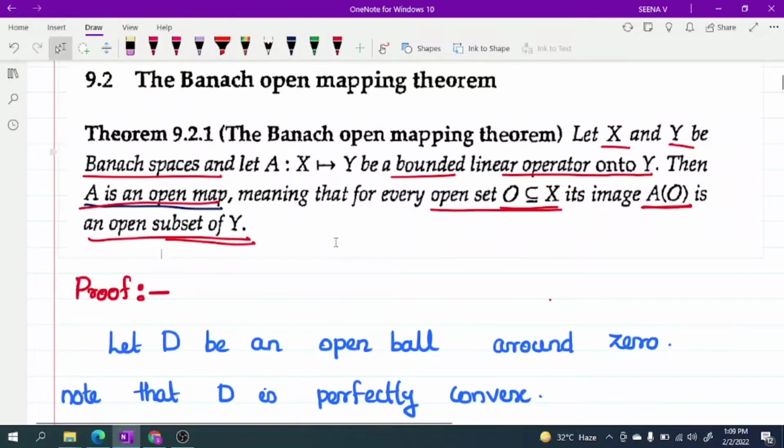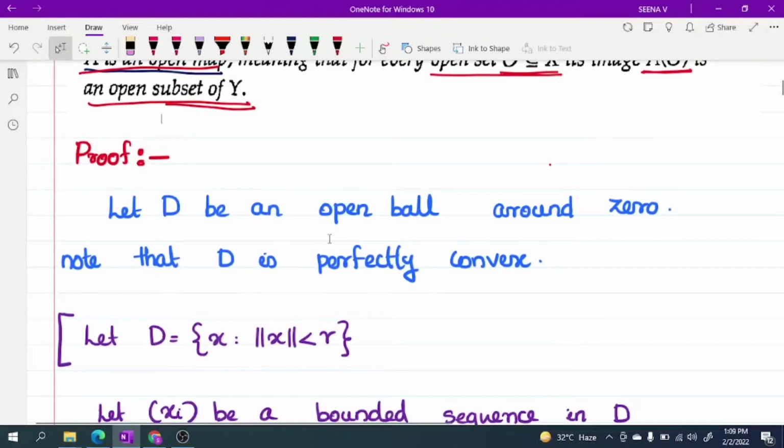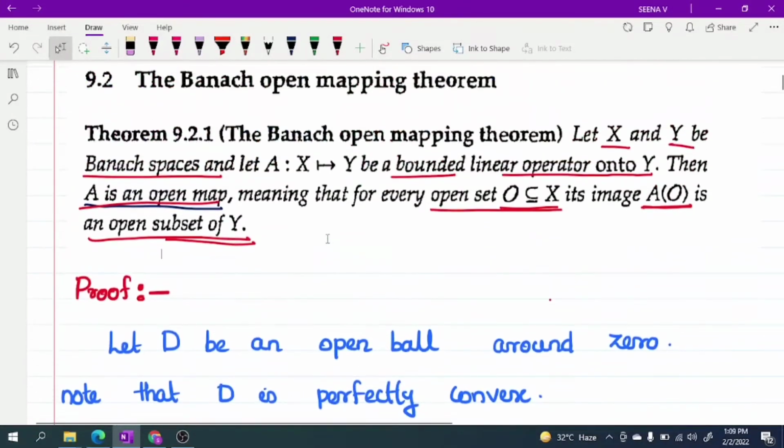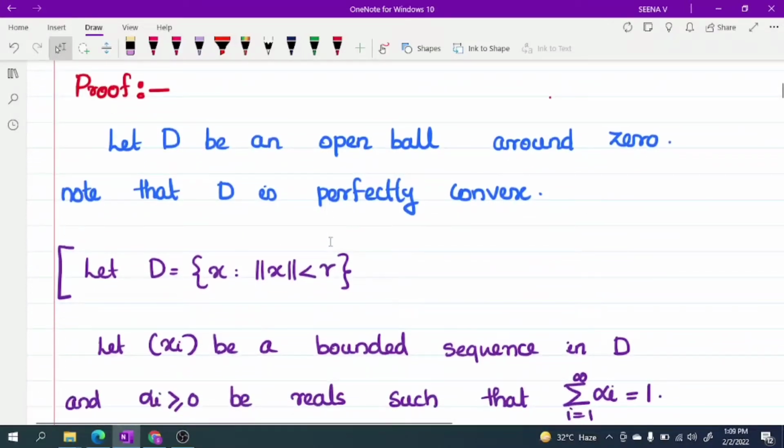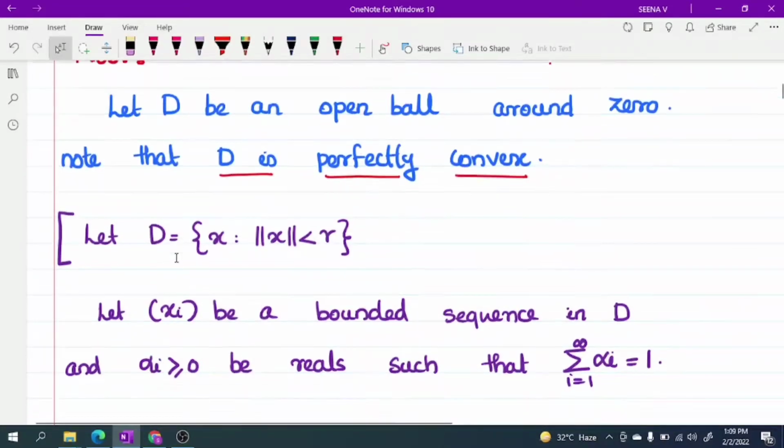Now, moving to the proof. What we have to prove? We have to prove AO is an open subset of Y. Let D be an open ball around 0. Then note that D is perfectly convex. Now we will check how we get that D is a perfectly convex set.